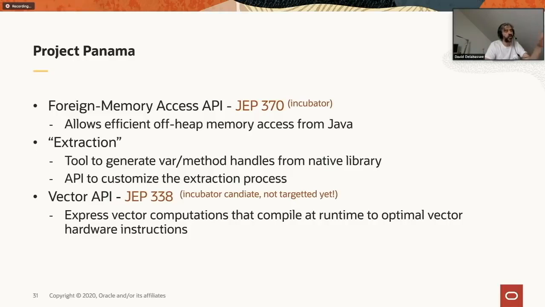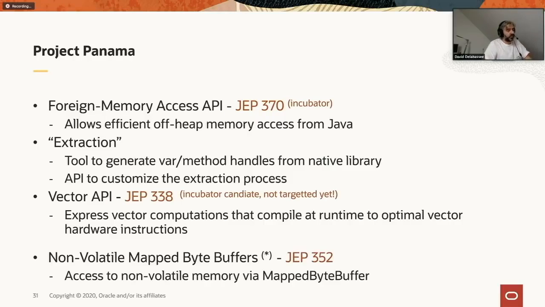That's something that you can use. And we also have early access builds for the extraction part. Then I also put this in the Panama part, even though that specific JEP is not really part of Panama, but given that it's very close to the hardware, I put it here. JEP 352 basically adds the ability to manage non-volatile memory via byte buffer. That's something very specific, so I'm not going to discuss that anymore.